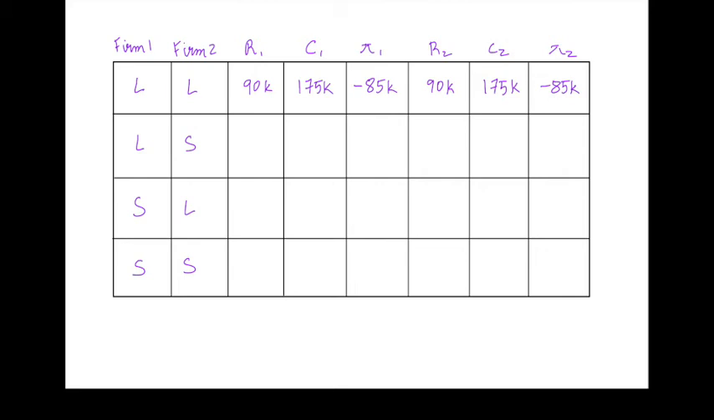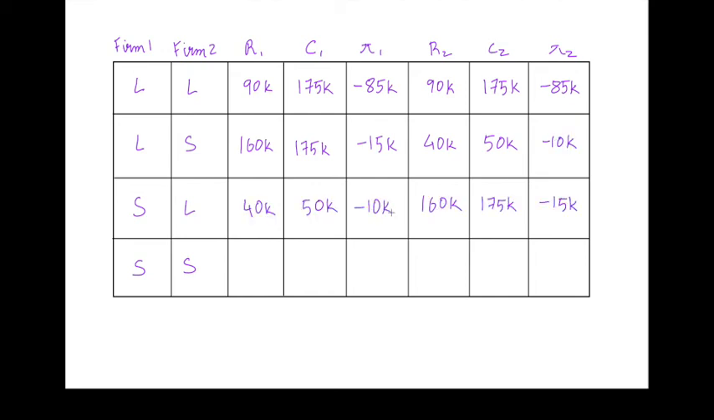If one firm has a large plant while the other firm has a small plant, then the firm with the large plant gets a revenue of 160,000. The investment cost for the large plant is 175,000, so their payoff is going to be minus 15,000. The firm with the small plant gets a revenue of 40,000, but the cost of the small plant is still 50,000, so the payoff is minus 10,000. The situation is reversed on the next line. And finally, if they both have small plants, they both get revenue of 70,000, they both have costs of 50,000, so they both end up with profits of 20,000.